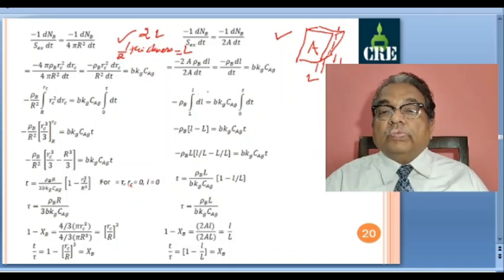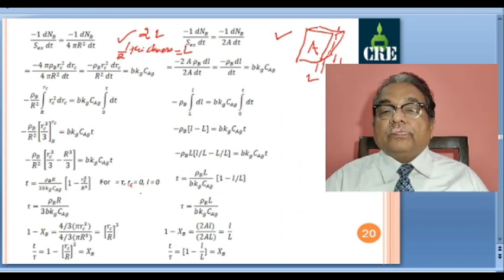Okay, similar logic. So this is minus rho b dl, this side is similar. So rho b into l minus L, this minus sign we have written, capital L taken outside the bracket. So what we get is here l by L minus capital L by capital L. So this is 1, when I multiply by this minus sign, this becomes 1 minus small l by capital L.